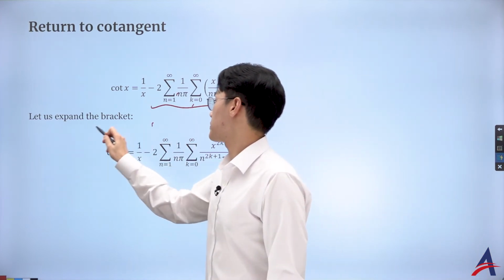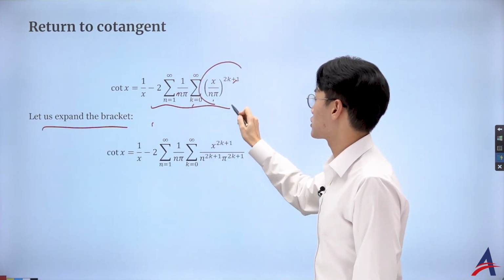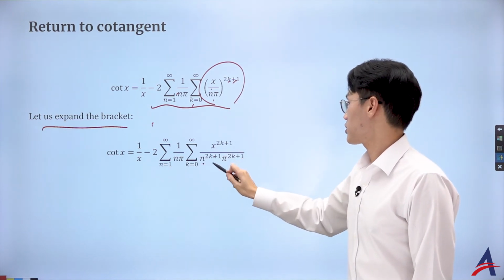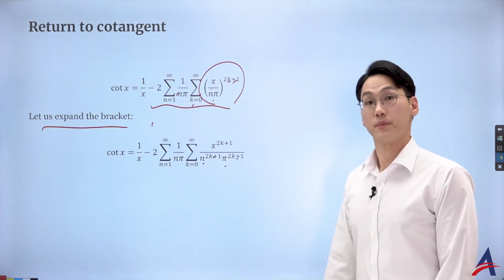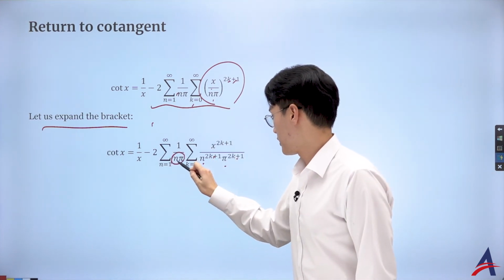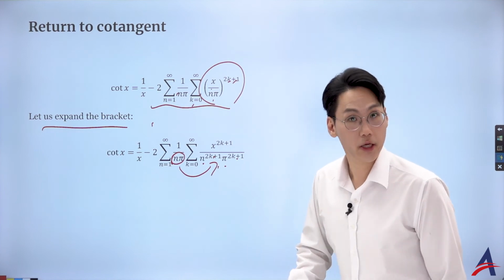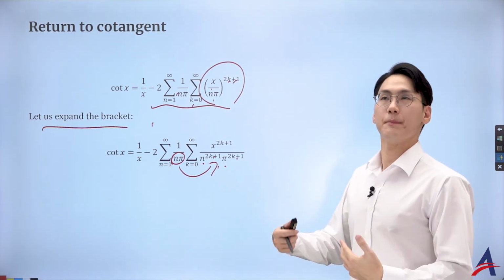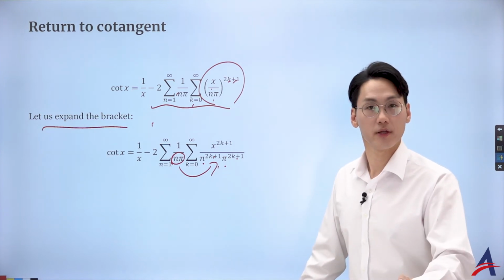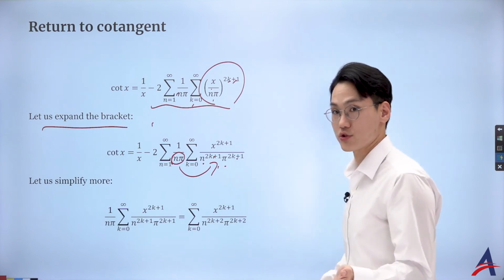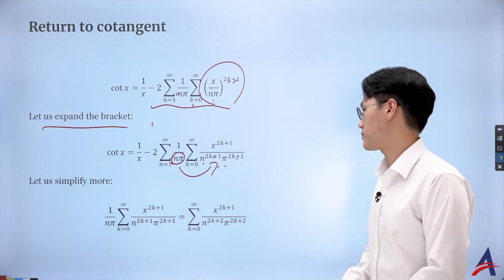So let us expand the bracket. What I want you to do is just expand this bracket here. So I got the x to the power of 2k plus 1, x to the power of 2k plus 1, pi to the power of 2k plus 1, all right? And what I want to do is to combine this in here. And if you ask me, is it okay? Well, it's an accidental mistake that happens to be correct. This is what I'm going to put it. Because we haven't proven it, so I can't really use things like that. But I'm going to just use it for simplification of this method, okay?